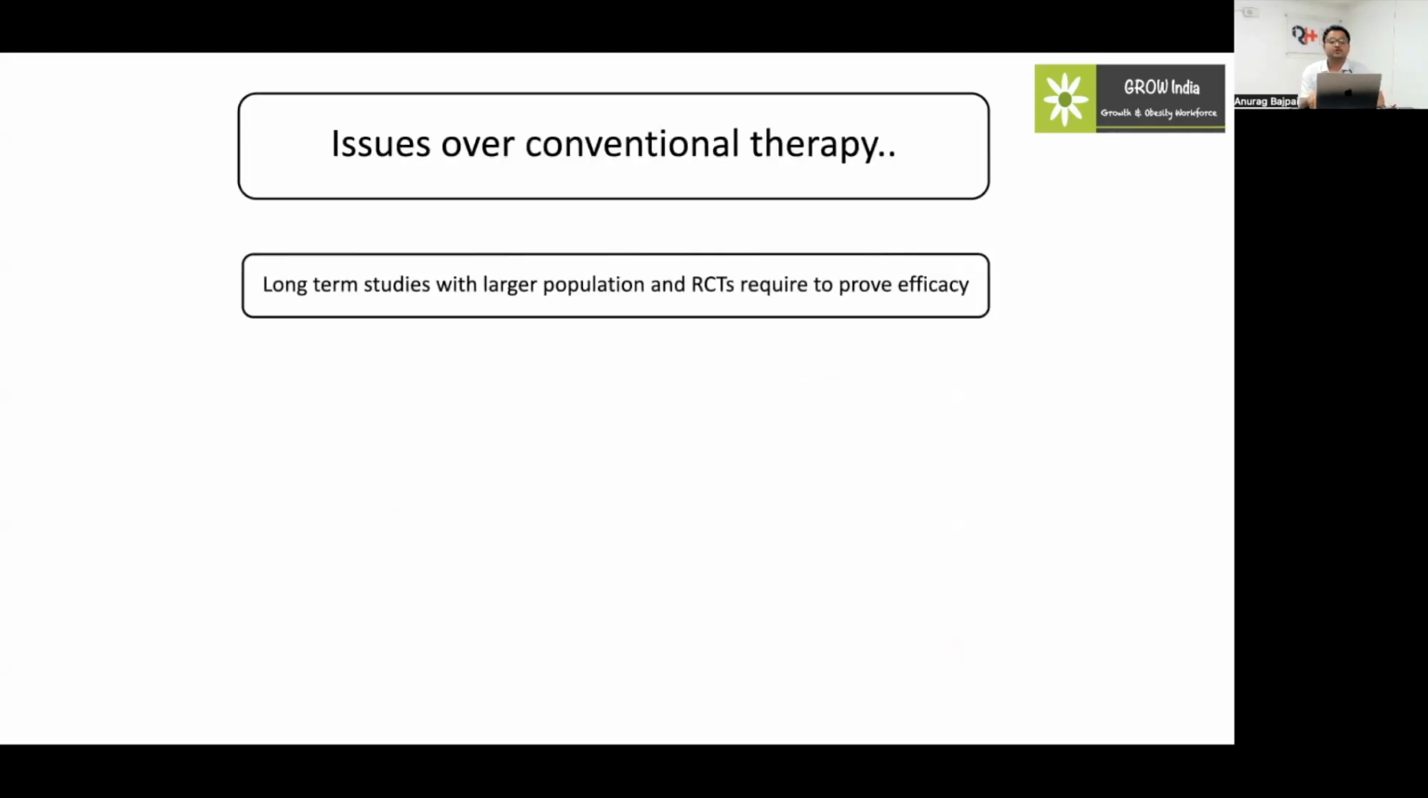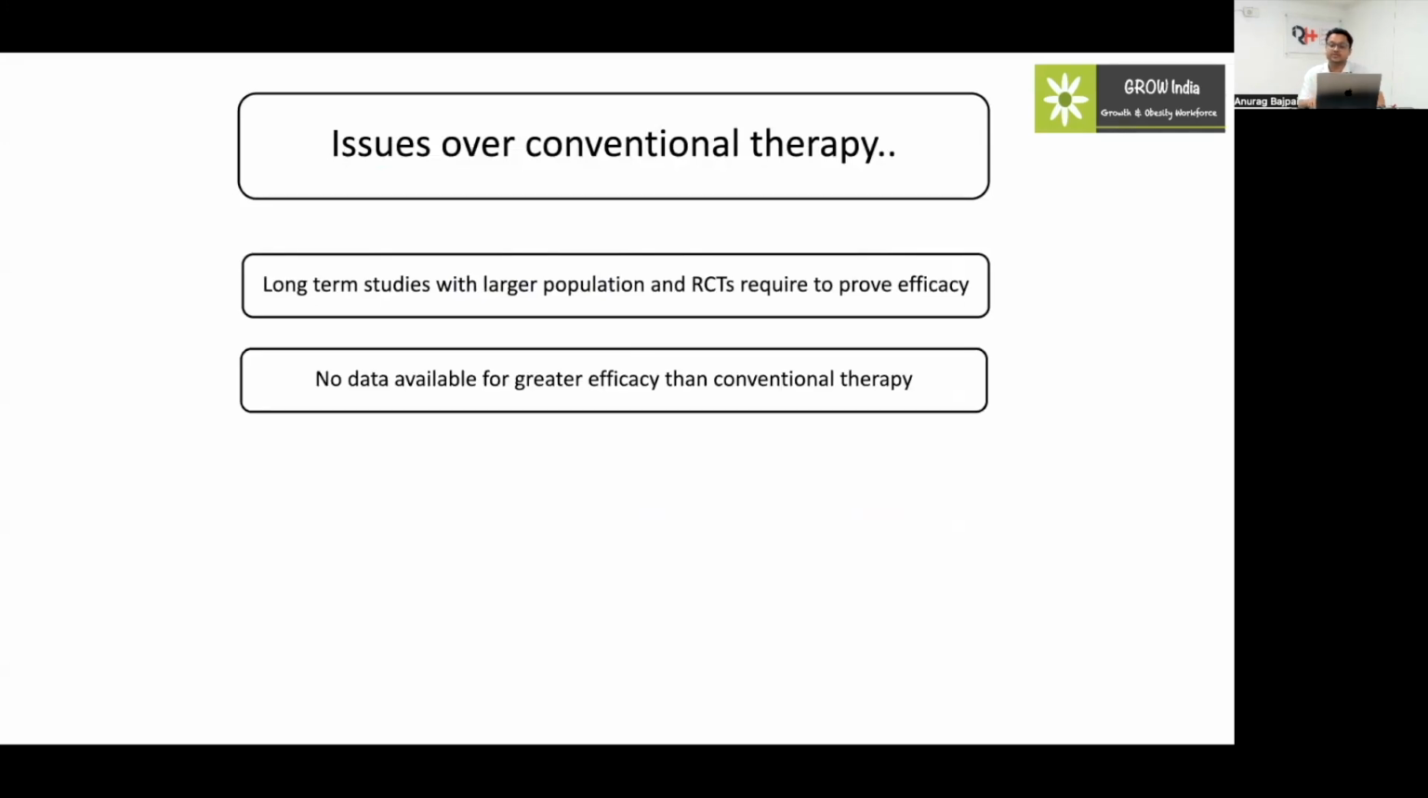Now, what are the issues we have over the conventional therapy? All of the studies that we have right now in our hand are not very long-term studies. They have small populations, and there are very limited RCTs to prove the efficacy of this rhPTH. There is no data available till now showing that it has a greater efficacy than the conventional therapy.